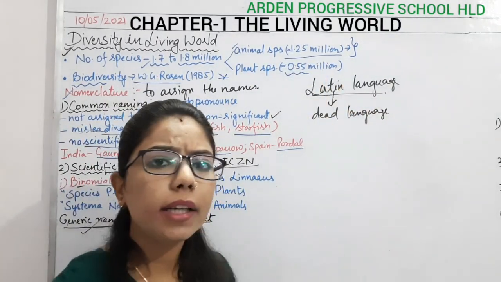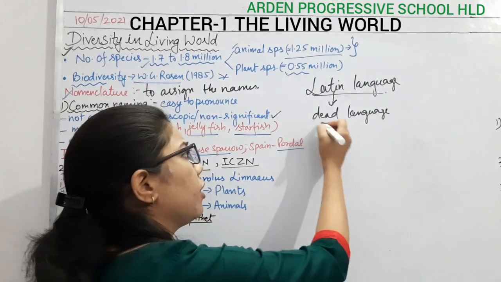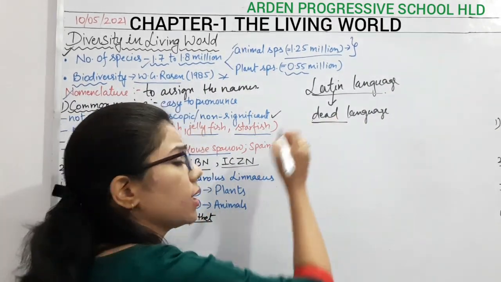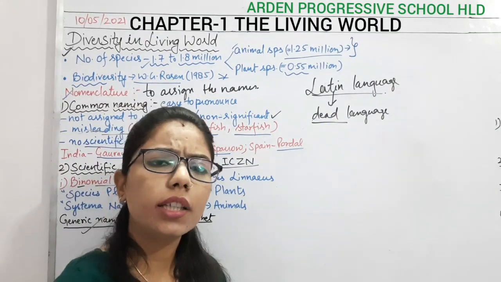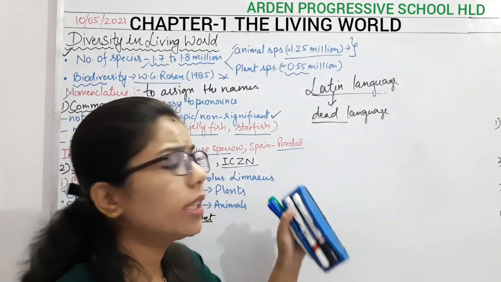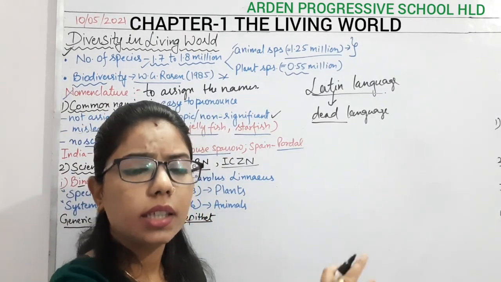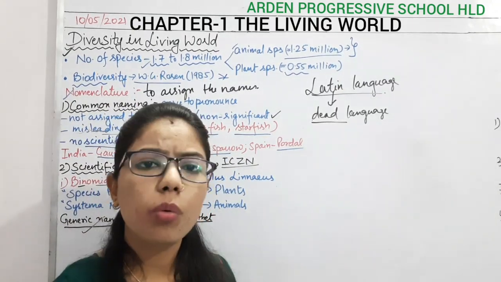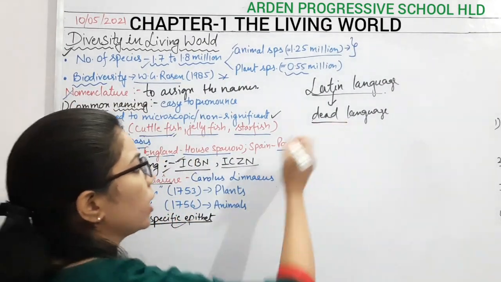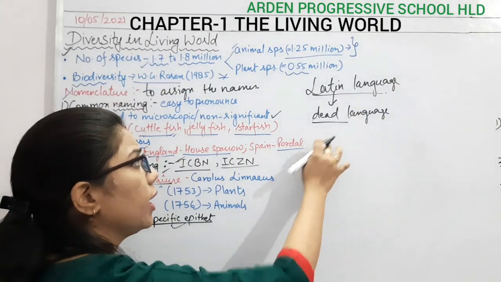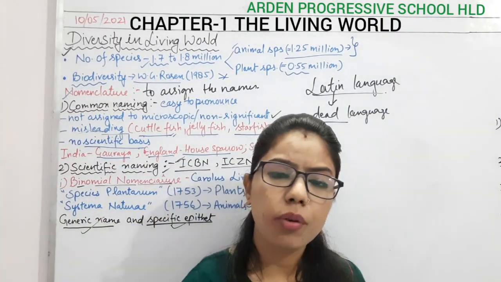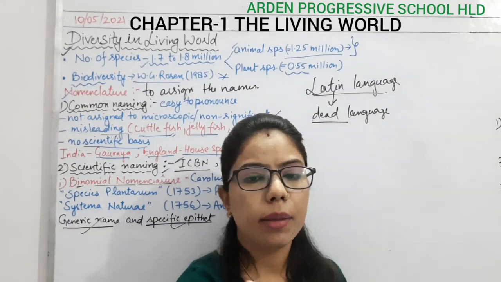What do you understand by a dead language? It means that there will be no more changes. In English, day by day some changes happen, but in this language, once it has been fixed there will be no more changes. It is constant and stable. That's why we assign names in Latin, and it doesn't matter where we are assigning the name from.